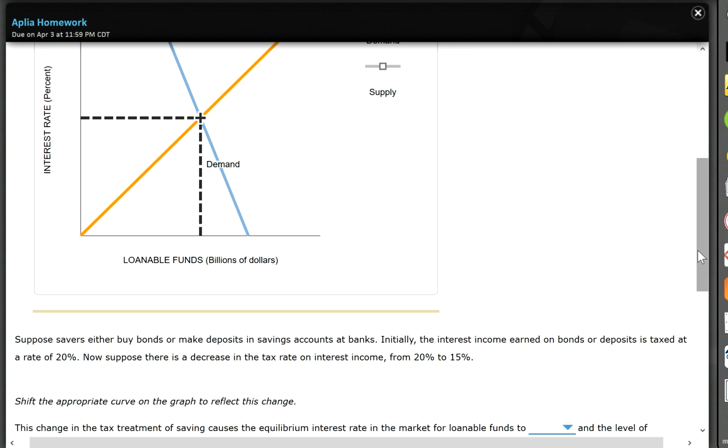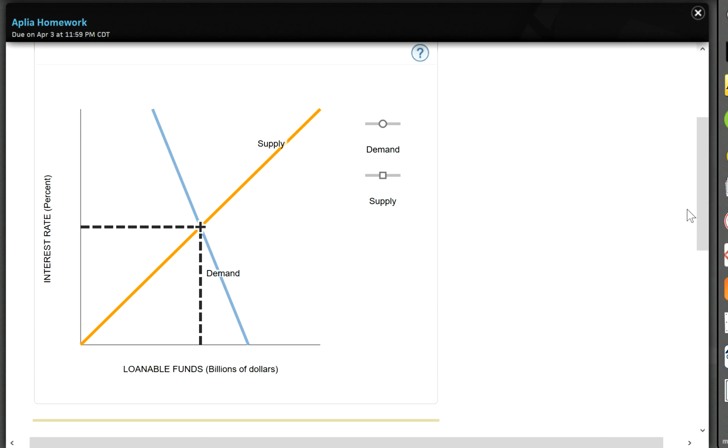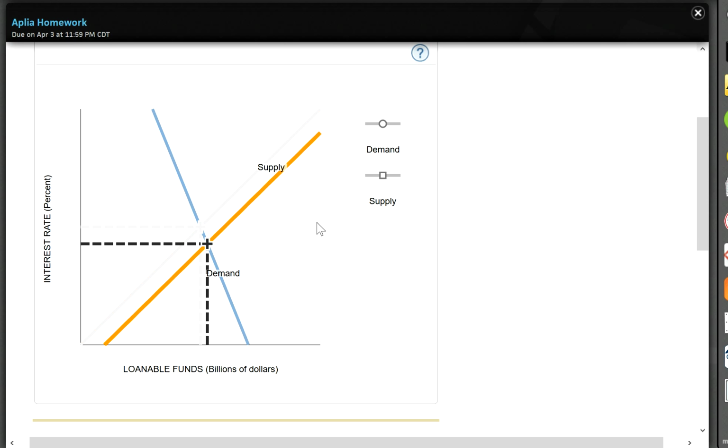Now, if the tax got lowered on your interest income, that means for consumers, or at least for depositors, we can keep more of our income to ourselves. So at a lower rate, we want to deposit or save more money, because at a lower tax rate, the more money you save, the more money you get to keep. So therefore, with a lower tax rate, our supply for loanable funds will increase, and that will be shifting to the right. So that's an increase.